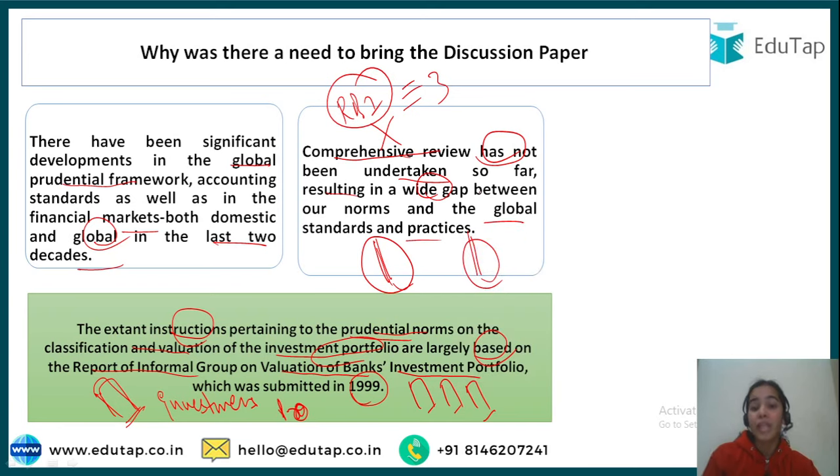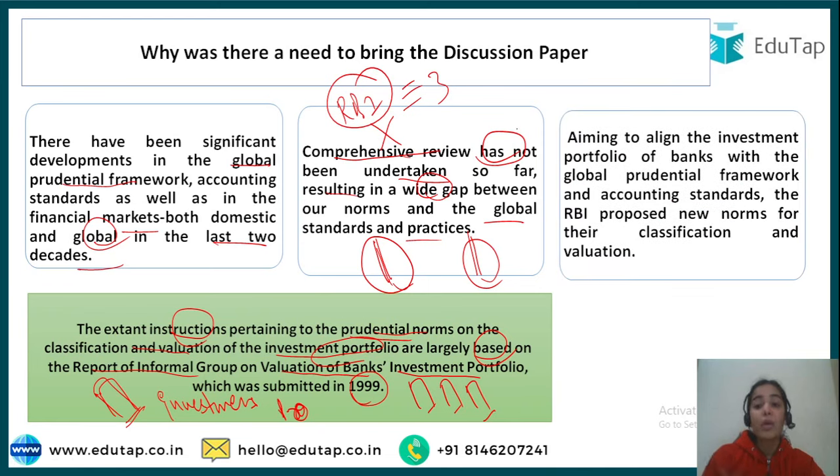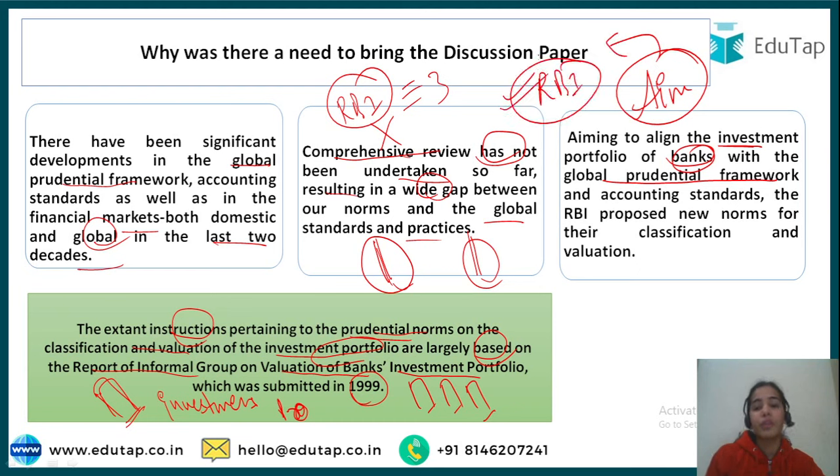There is a wide gap, because of course we are following the norms of 1999-2000, and the norms, standards and practices have changed in the global world. There was no comprehensive review, and we are now aiming to align the investment portfolio of our banks with the global prudential framework. This is the aim of the discussion paper, which says that by 1st April 2023 the norms will be changed, the norms will be bettered.